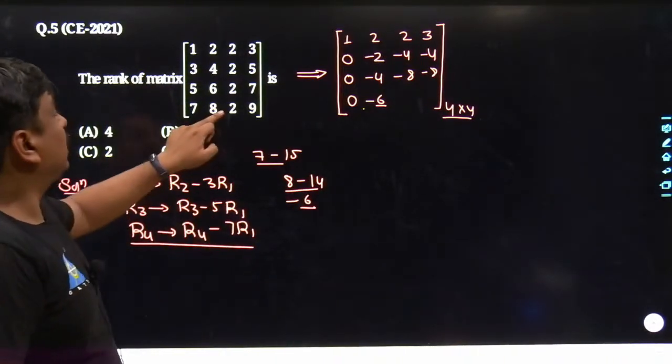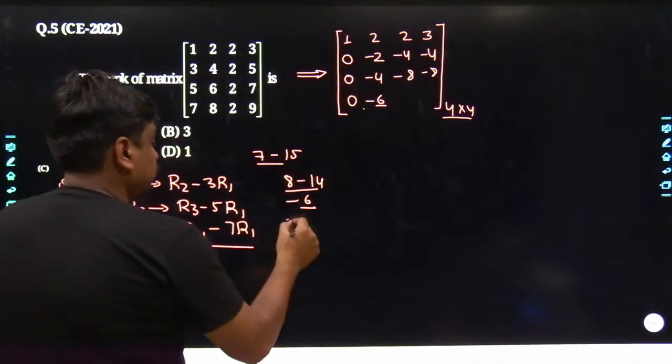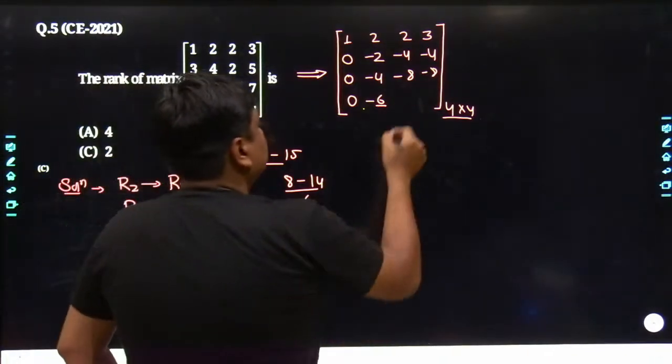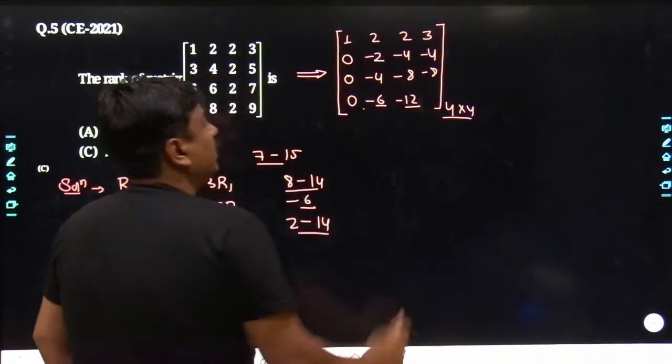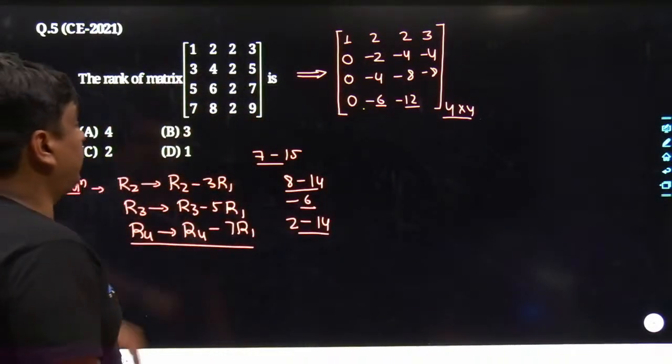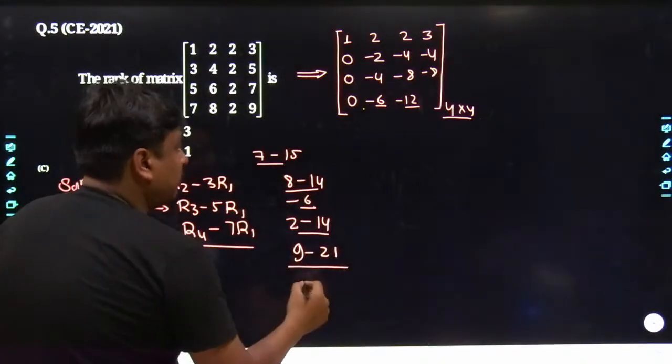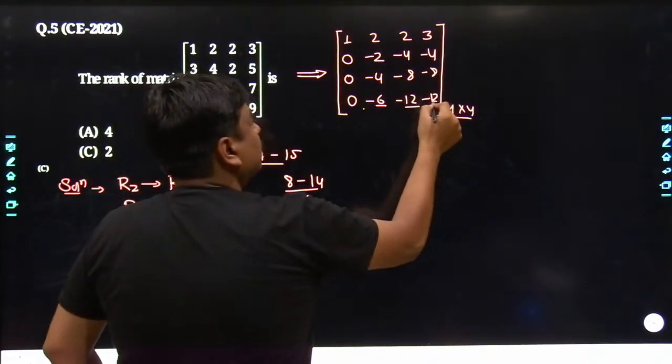Similarly, here it becomes minus 12. And similarly, 9 gets subtracted with minus 21, so here it becomes minus 12.